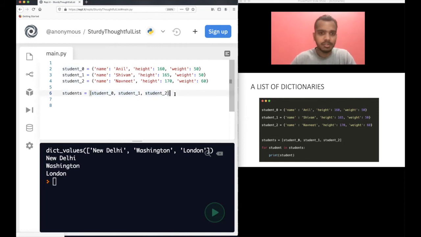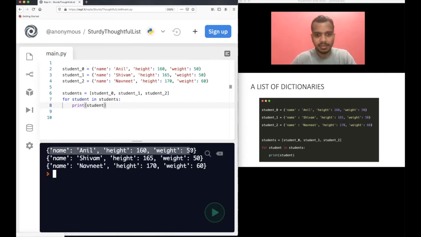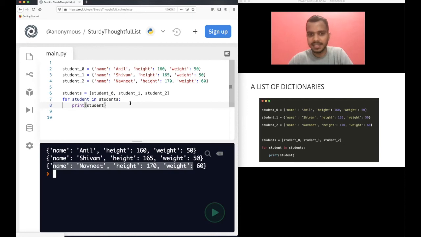Now you can of course print this: for student in students, print student. Now run this code. You can see three dictionaries got printed: the first dictionary, the second dictionary, and the third dictionary. The first is student zero, next one is student one, student two. So that's how you create a list of dictionaries. So now we are able to store dictionaries in a list, right? Before this, we were storing just numbers and strings in a list. Now we can also store dictionaries in a list.